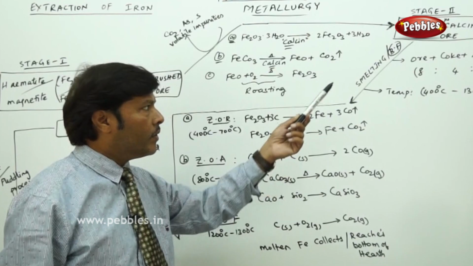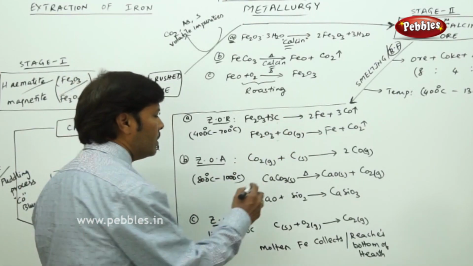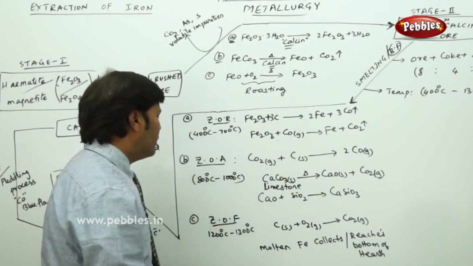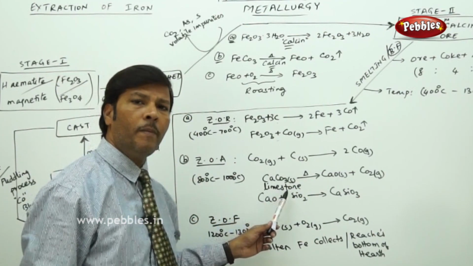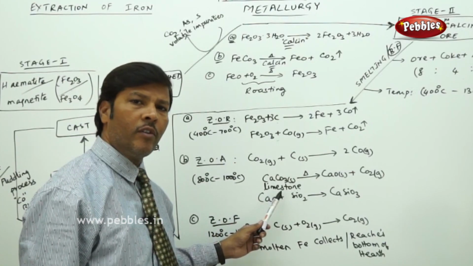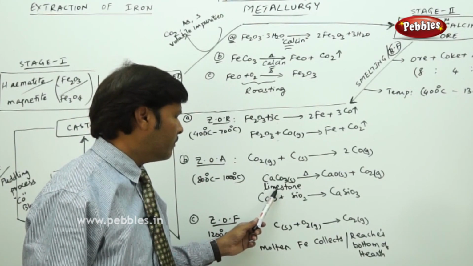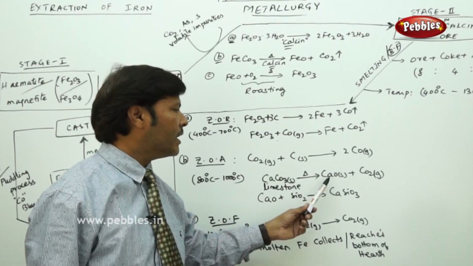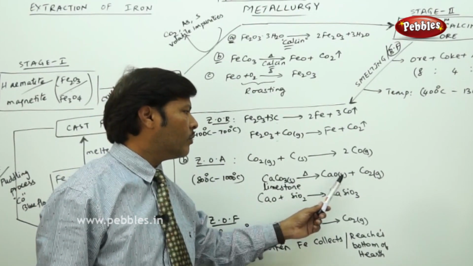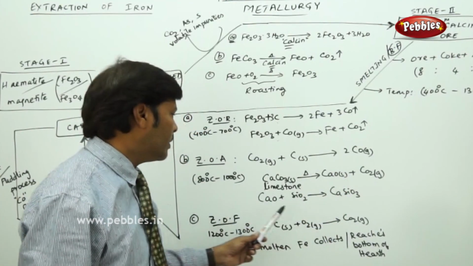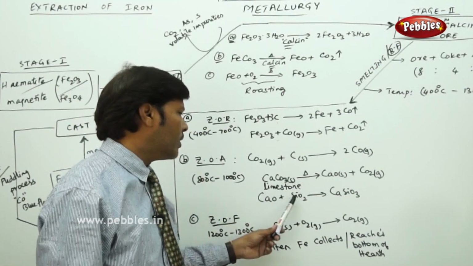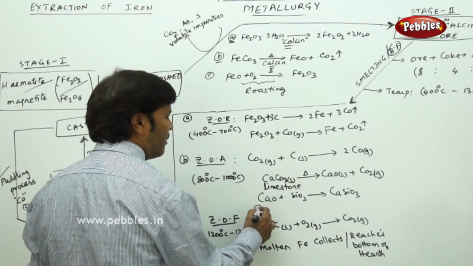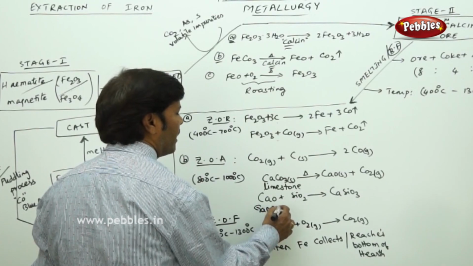In the meantime, we are also taking limestone. This CaCO3 is called limestone. Take this limestone and heat it at the same temperature. It gets roasted, but because we are not passing oxygen, it is calcinated. During calcination, the limestone is converted to calcium oxide and carbon dioxide. Carbon dioxide is removed, and the calcium oxide will act as a gangue particle, an impurity.